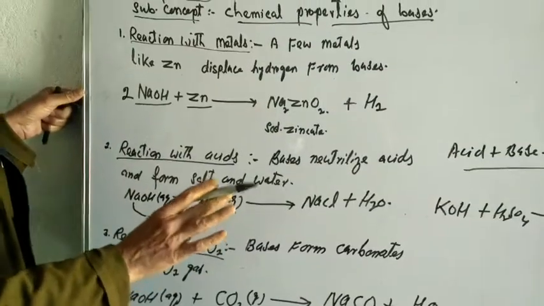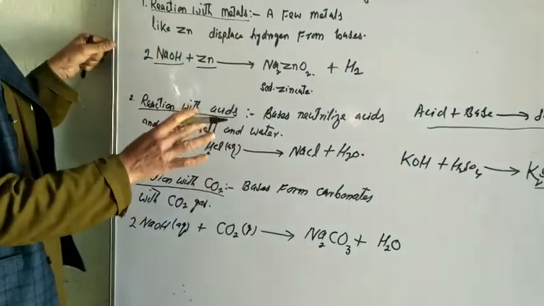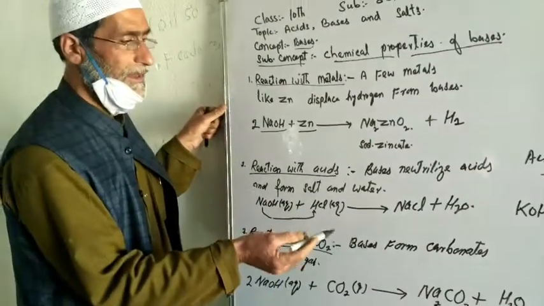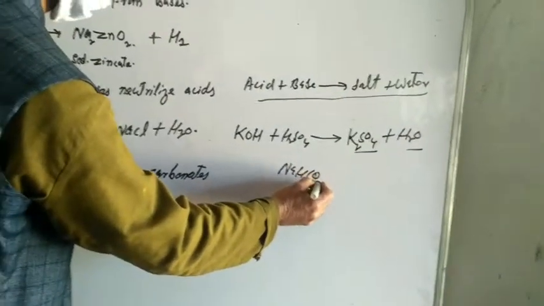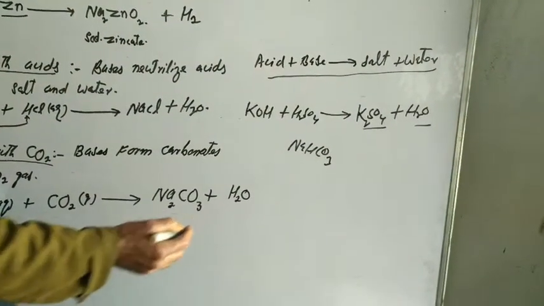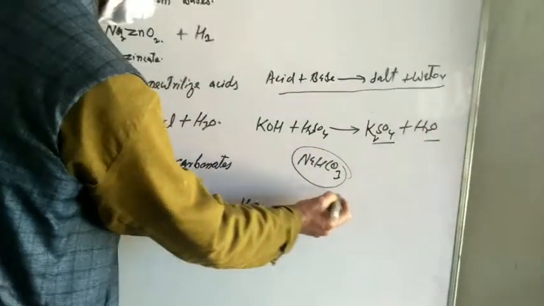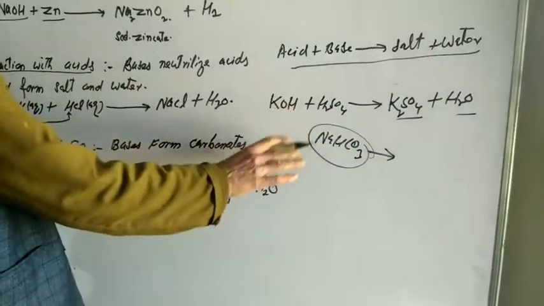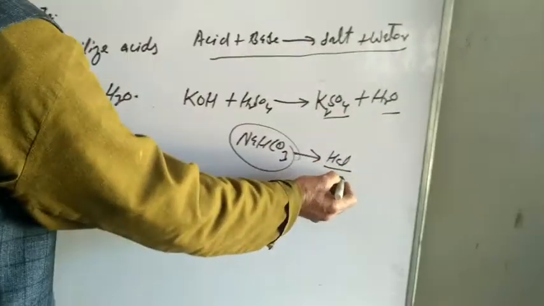It has much importance. For example, we use this neutralization reaction to neutralize extra acid produced in the stomach. That is why sodium hydrogen carbonate NaHCO3 or milk of magnesia or ammonium hydroxide are used as antacids in medical science. They neutralize the extra acid produced in the stomach. You know, hydrochloric acid is produced in the stomach.